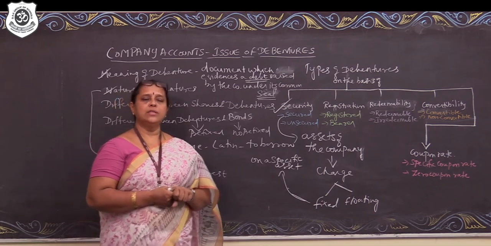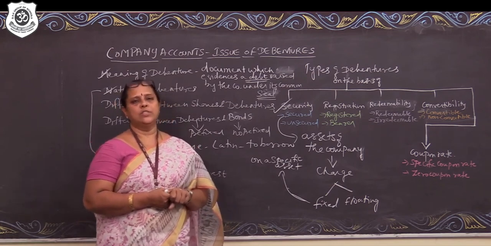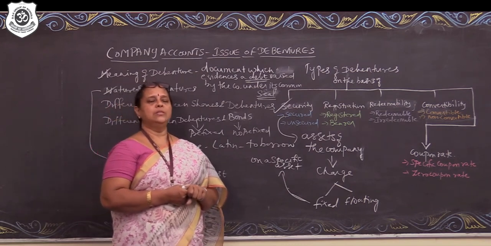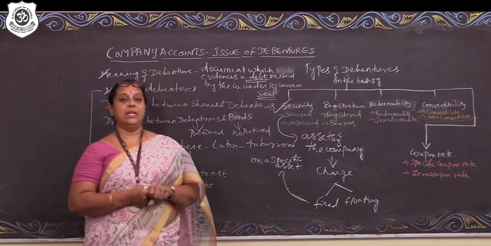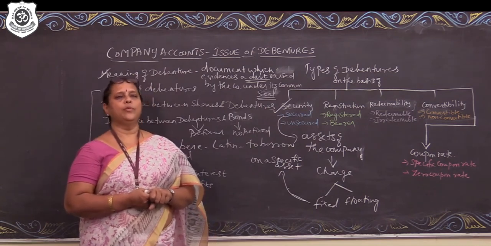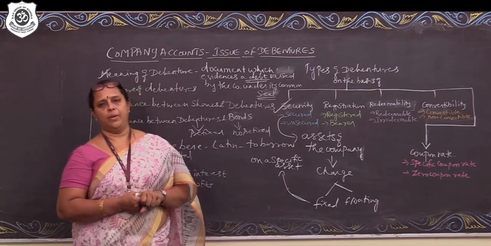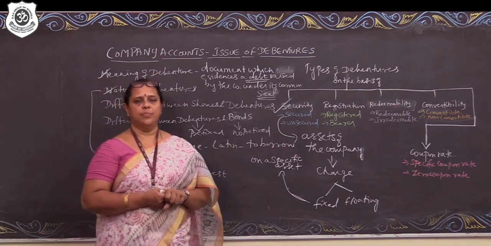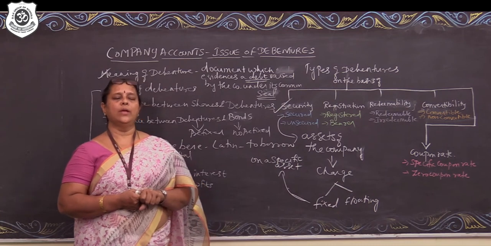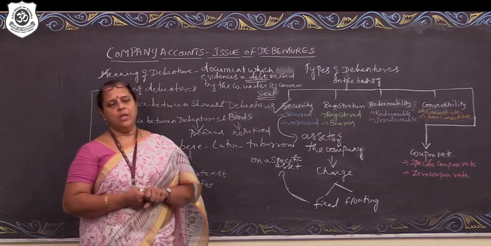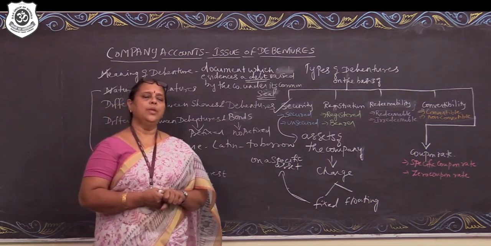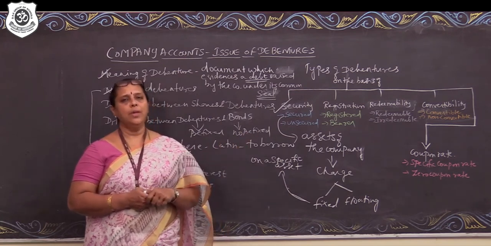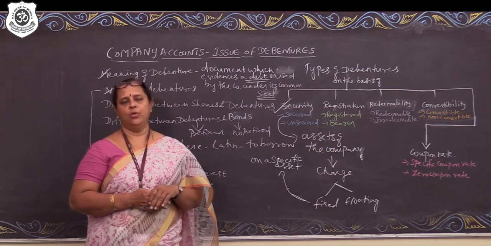But it is again risky because the market value of the asset which has been given as a security may vary. So in case the company is able to realize the asset only at a price lesser than that, then it may have to look for alternative avenues of repayment. So the company in general creates only floating charge by which the debentures are secured against the assets of the company. So in case of default, the company might proceed with realizing any asset with which the debentures can be repaid. They are called secured debentures.